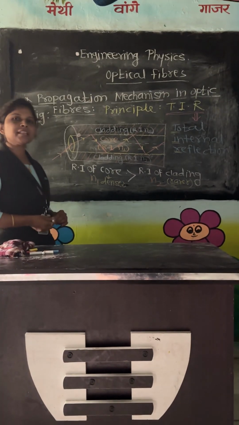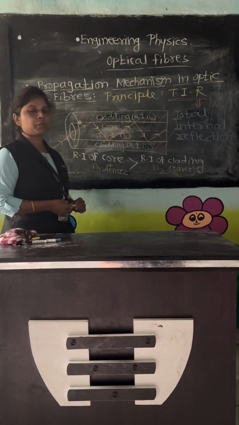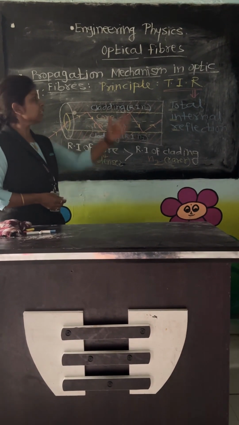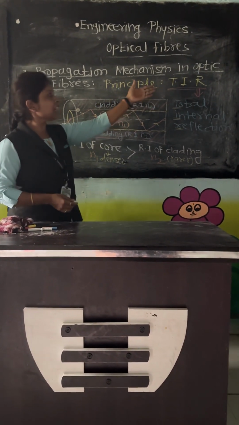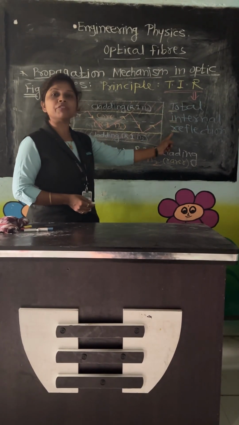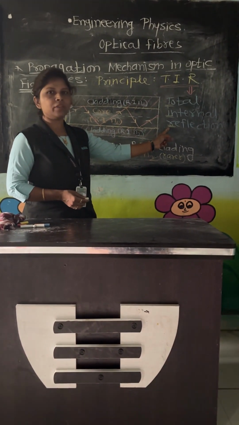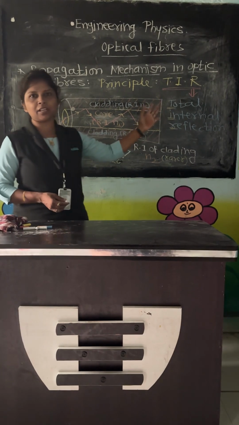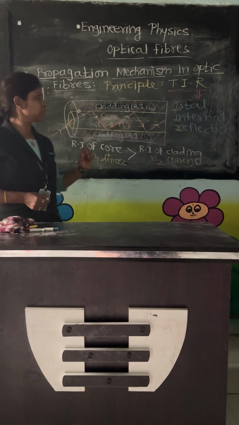Dear student, as I told you, this optical fiber cable works on the principle of TIR. TIR means total internal reflection. So let's see the meaning of total internal reflection.